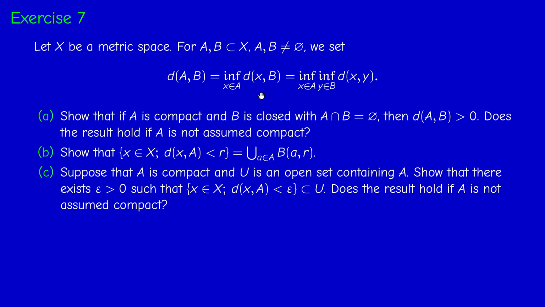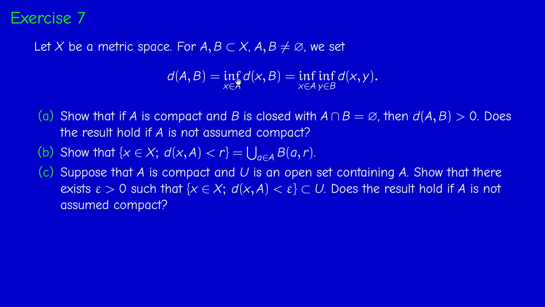Actually, it's the smallest distance between the sets. It could be 0, it could be positive, something bigger or equal than 0. By definition, d(A,B) is the infimum over x in A of the distance between x and B that we defined in chapter 1. And d(x,B) is by definition the infimum over y in B of d(x,y).